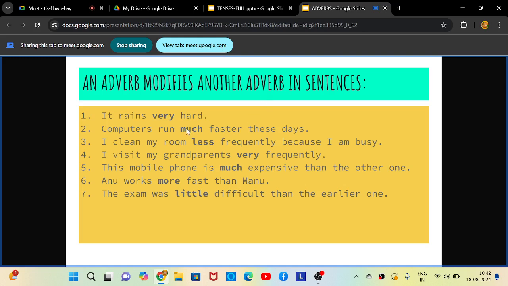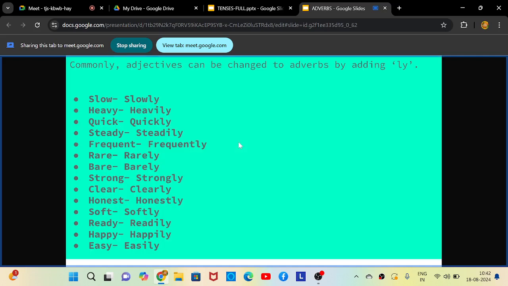Okay, fine. So this is how an adverb can modify adjectives, verbs and some other adverbs in sentences. So this is all about the topic adverbs. This is a very small topic. I have taken only 20 minutes to complete it. Finally, we will go through some commonly used adverbs. Commonly, adjectives can be changed to adverbs by adding ly. By adding ly, you can form adverbs.